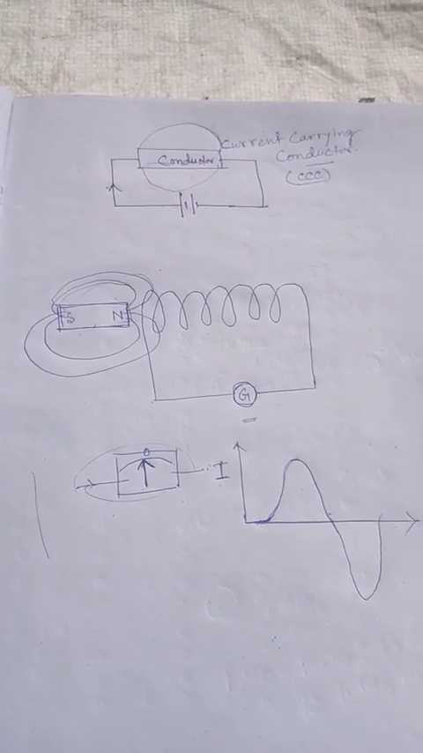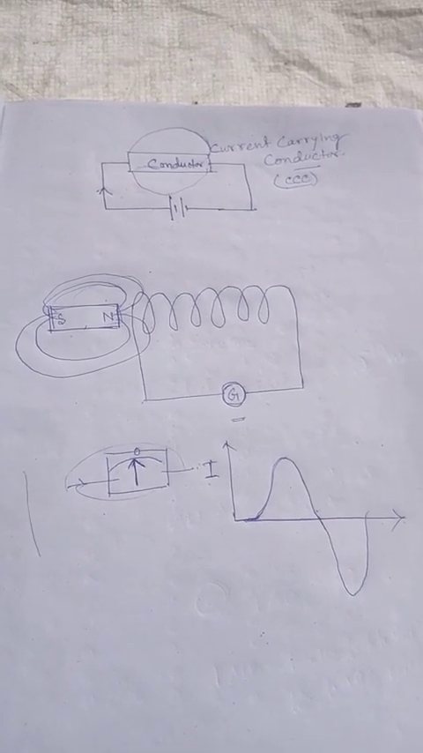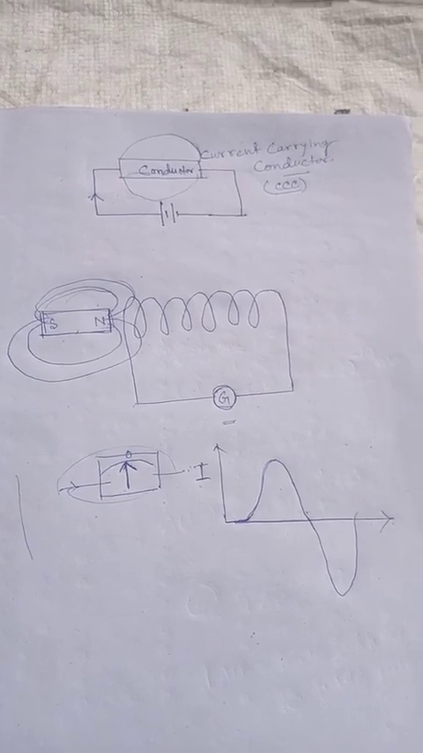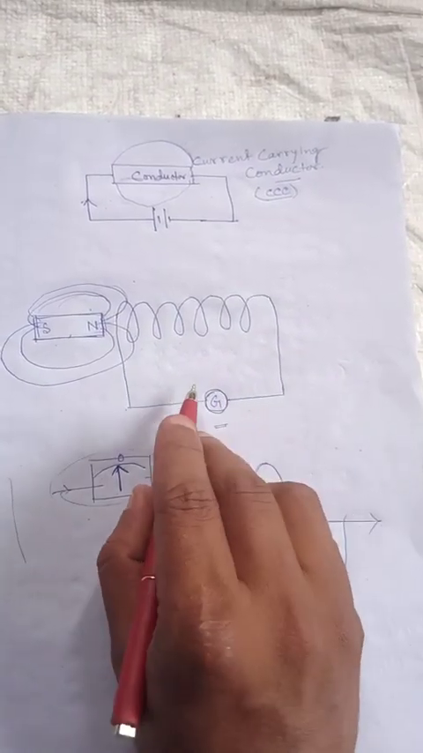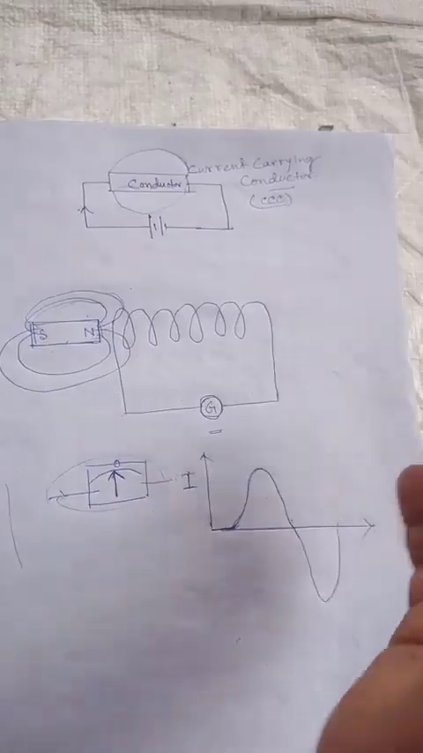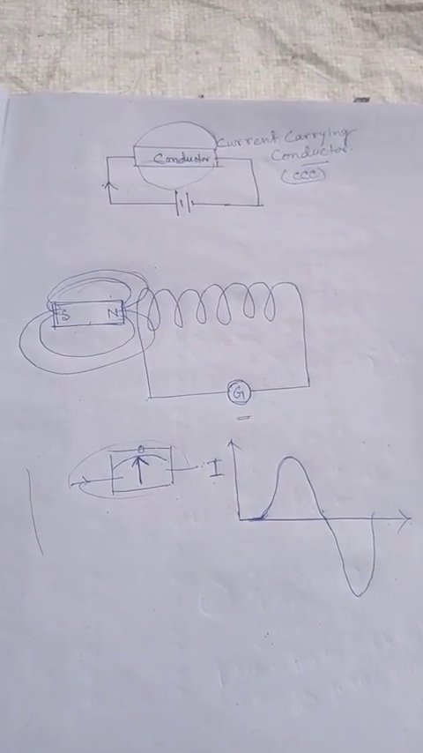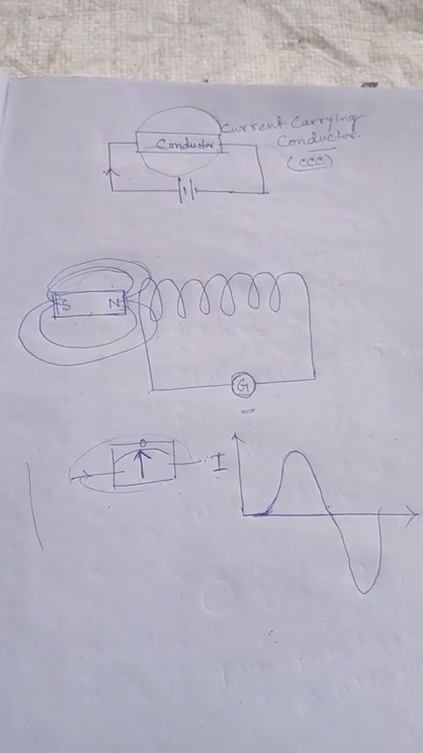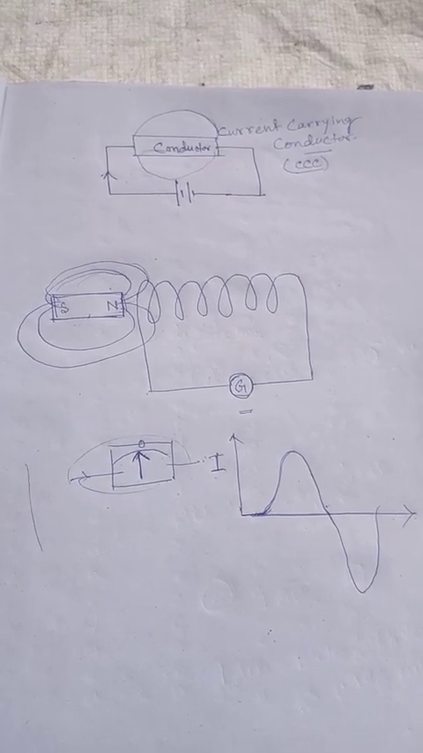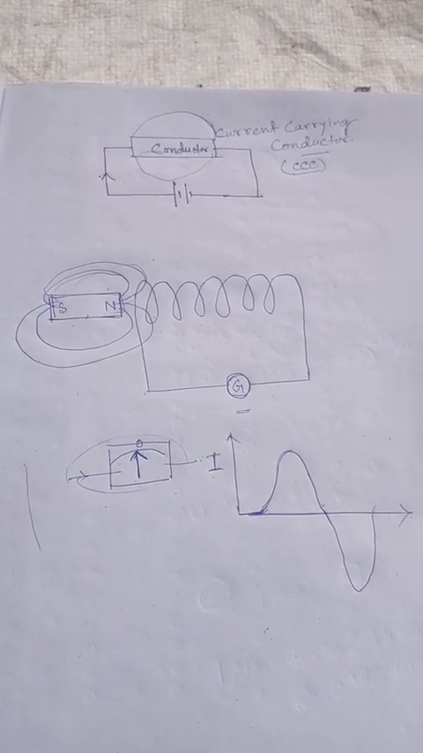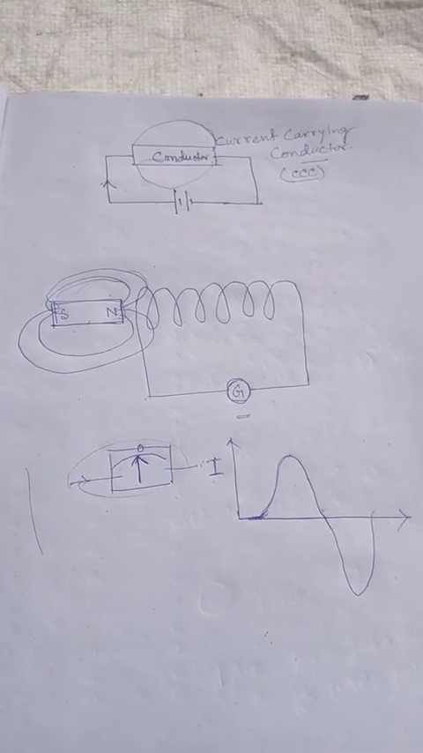The second conclusion is that the direction of the deflection is reversed if the direction of the relative motion between the coil and magnet is reversed. When he inserted this magnet, the current flows in one direction. When he removed it, the direction of the current is the opposite direction. So he concludes that the direction of the induced current inside the coil is reversed if the direction of the relative motion between the coil and magnet is also reversed.